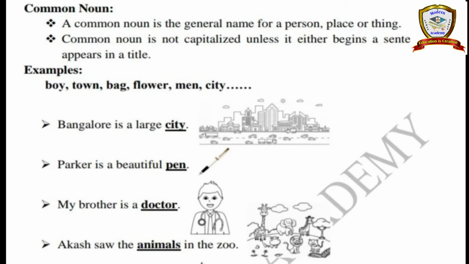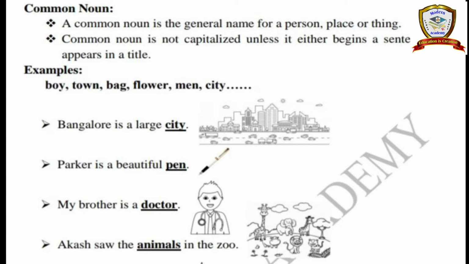Next, flower. Flower means many kinds of flowers are there. Yeah, jasmine, lily, rose, like that many flowers are there. So commonly we said flower. Okay. Next, men. Men is also a common noun. We don't expect any particular name of a person, any boy's name. So that is a common noun. Next, city. So city is also like town. Yeah.